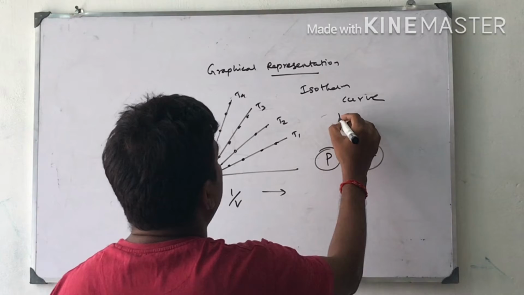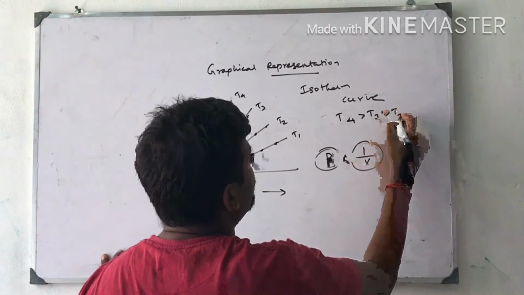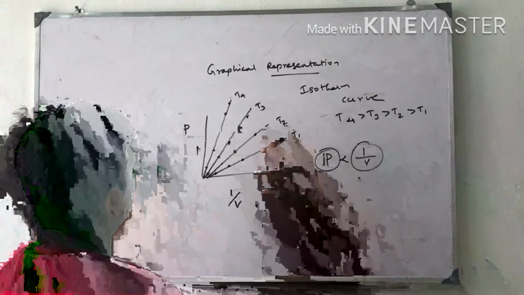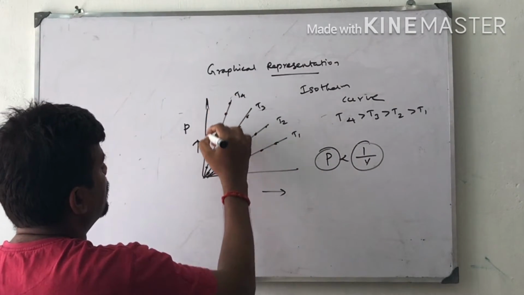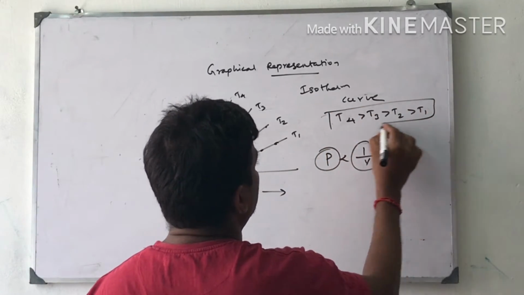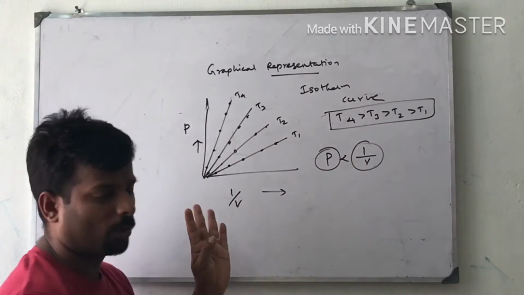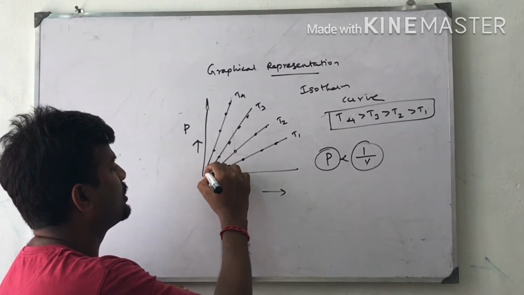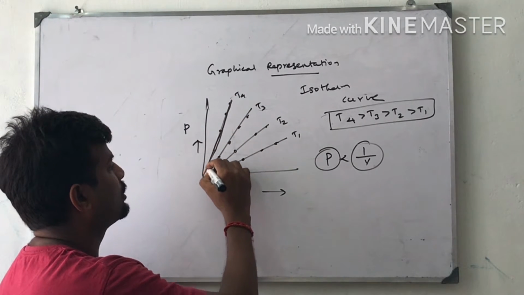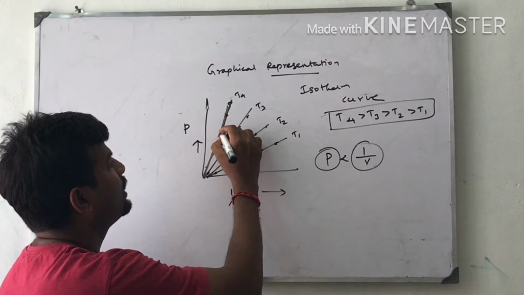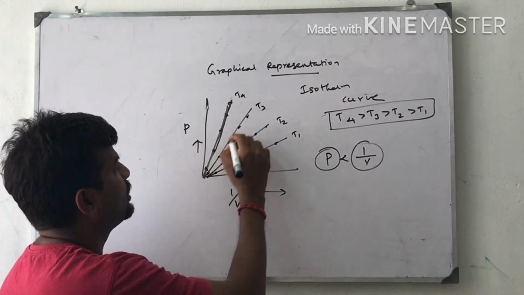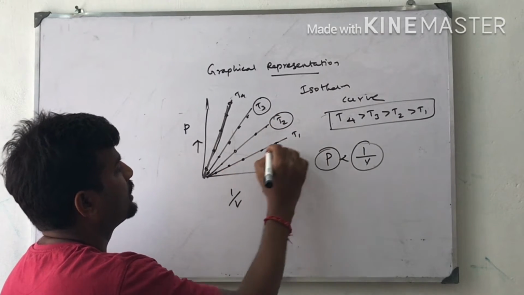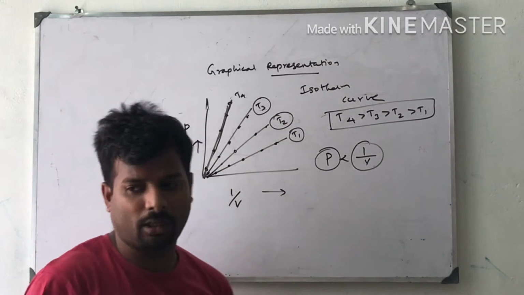So what you observe is T4 greater than T3 greater than T2 greater than T1. I take 4 curves with 4 different temperatures, but the temperature in each curve will be the same. In this curve the 6 readings I am taking with the same temperature. In this curve also, 6 readings with the same temperature. 6 curves, same temperature, 6 readings, same temperature. So these are the things.